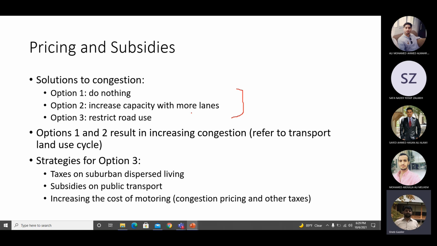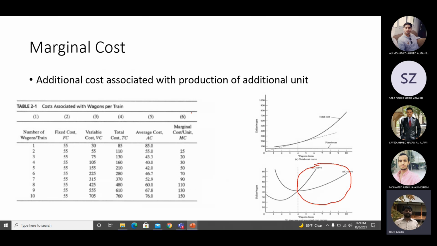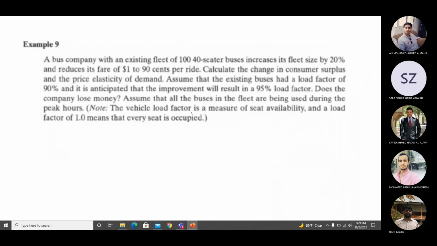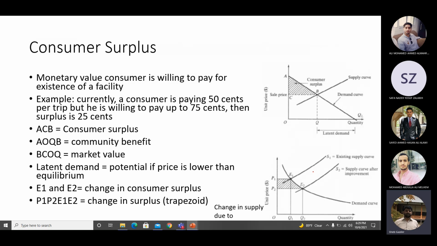If you go for option 1, obviously you are leaving the road in the congested condition. You are not doing anything. If you go for option 2, it will lead to congestion in future. I already showed you. Let me go back to this figure. When you improve the supply, improving the supply means increasing the capacity. When you improve the supply, you will reduce the per unit cost of the use of the road. So when you had 2 lanes, now it is 3 lanes. So the travel time is less, fuel is less consumed.